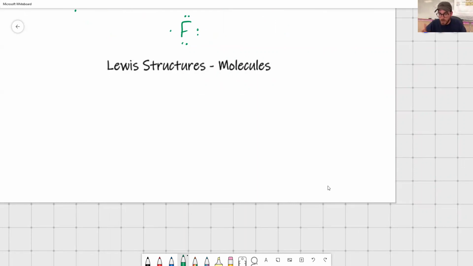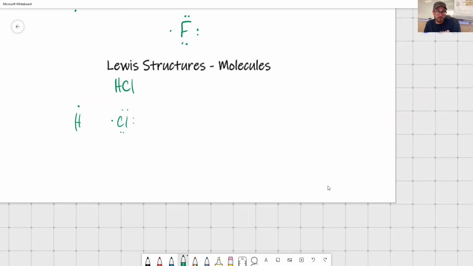So molecules, one of the most common that we see is hydrogen chloride, or I'll write it as we'd normally see it, hydrochloric acid, hydrogen mixed with chlorine. With hydrochloric acid, we could write this as a Lewis structure. We just need to first write the individual atoms as Lewis structures. So hydrogen has 1 valence electron, boom. Chlorine has 7, boom. We're going to talk about this more when we talk about covalent bonds and ionic bonds, but I just want to give you an idea of what we're doing here.